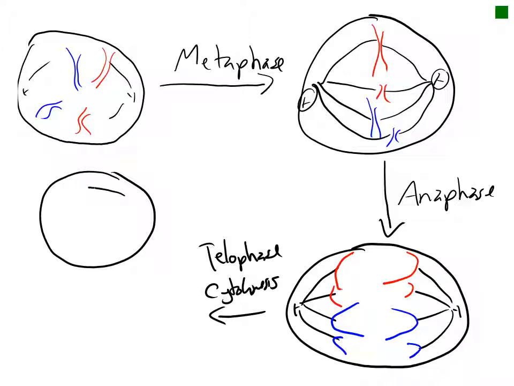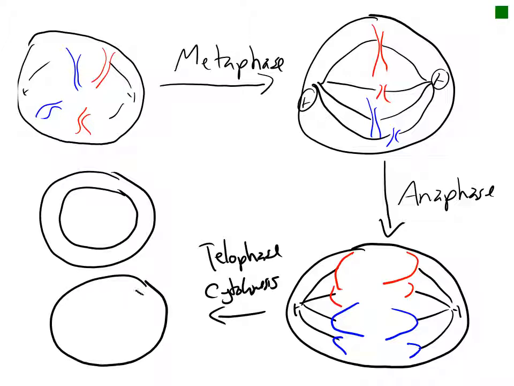In telophase, the nucleus reforms, and in cytokinesis, we've now separated the cytoplasm from each other. Each one of our daughter cells will now contain the individual chromosomes that were separated during anaphase.